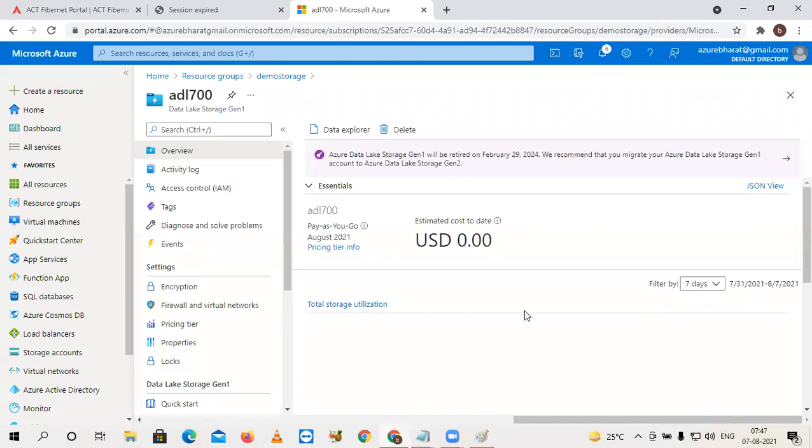So in this way, you can create your analytics account and storage account. At the time of creating the analytics account, it will ask you what the storage account is. Suppose if it does not exist, there is an option create new. Just click on create new and create a storage account for that. For now, I created a Gen 1 storage account. Later we will see about Gen 2 and you will understand the difference between Gen 1 and Gen 2. Okay. So for a few minutes, I will unmute you and please ask me questions.